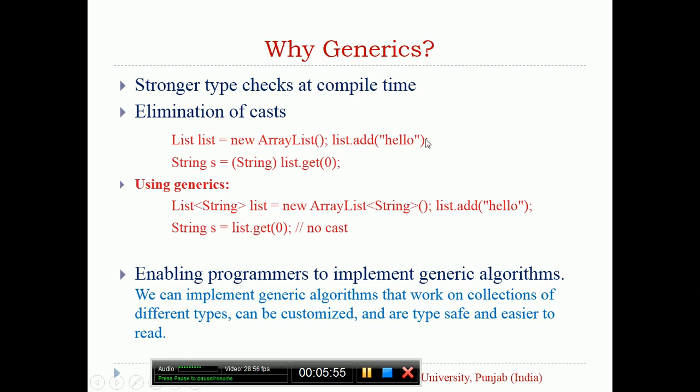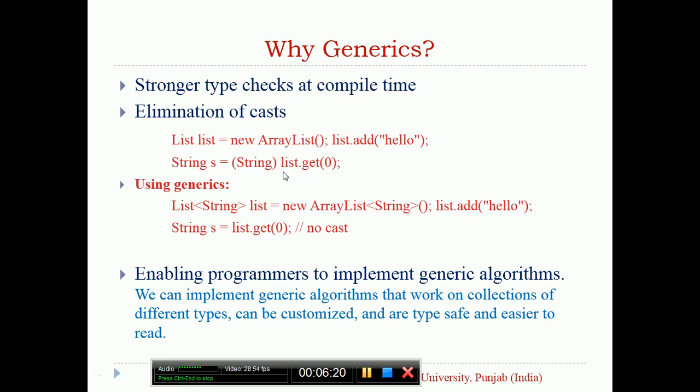But the compiler does not know the ArrayList can store any type of data. That's why whenever you're trying to get that value, you have to explicitly typecast. You have stored a string only, but at the time of retrieving, since the ArrayList can store any type of data, you have to explicitly typecast to get it back to the string.